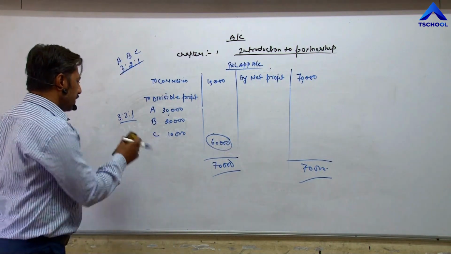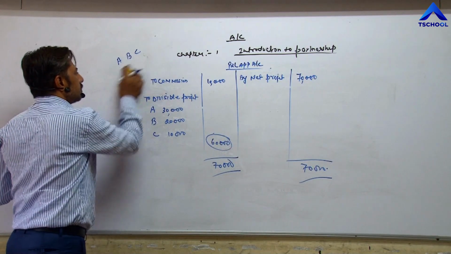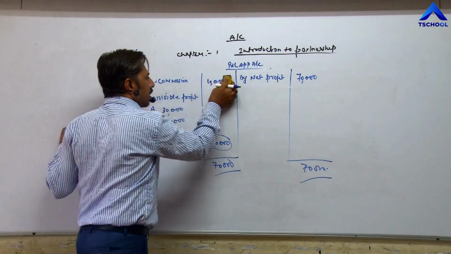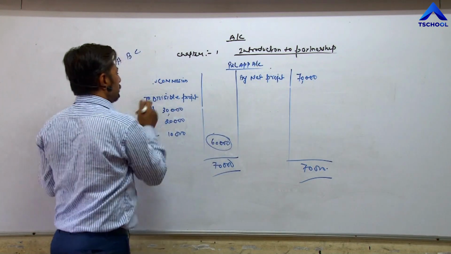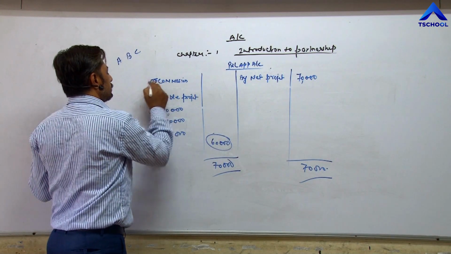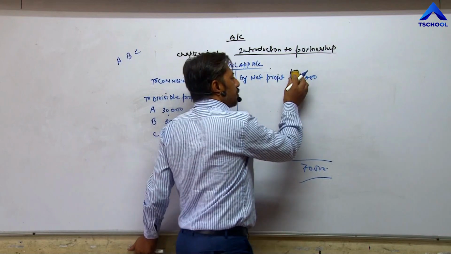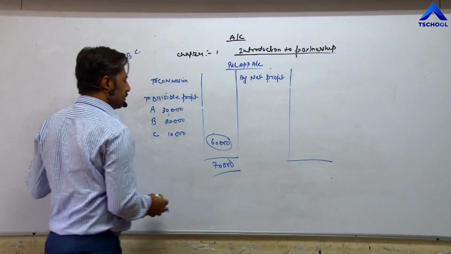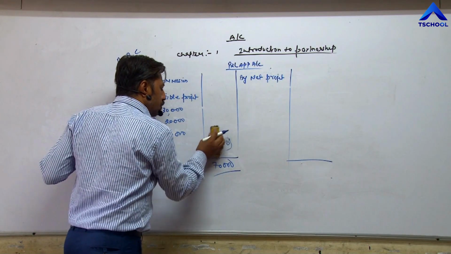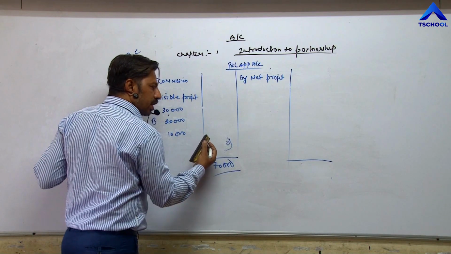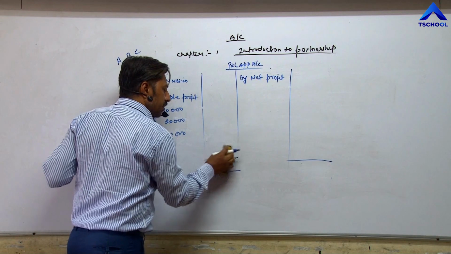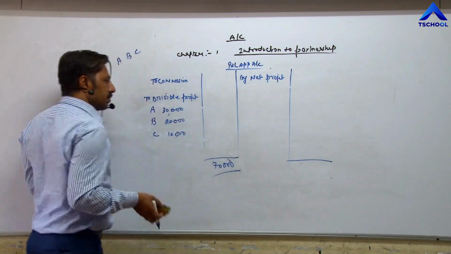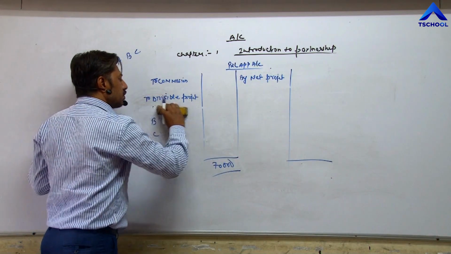Now problem is, suppose commission amount is not given. Suppose net profit is also not given. The total divisible profit of 60,000 is also not given. A's profit is also not given.